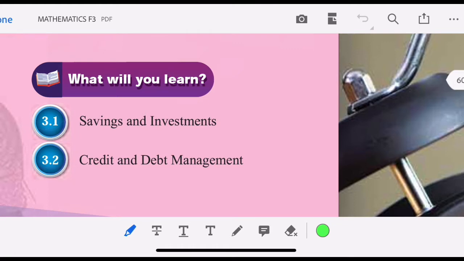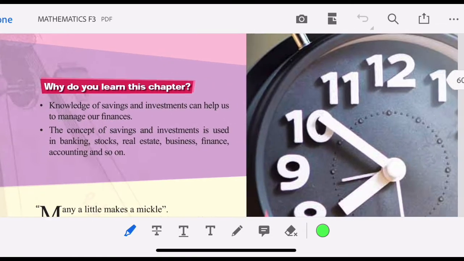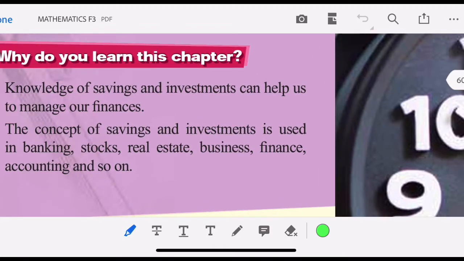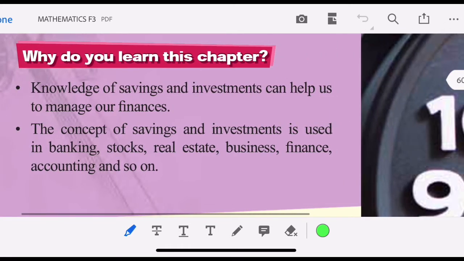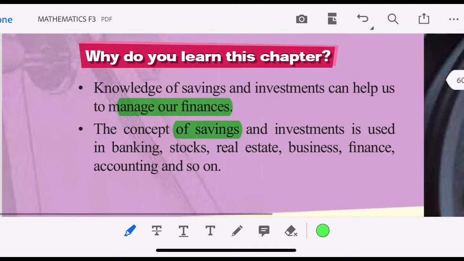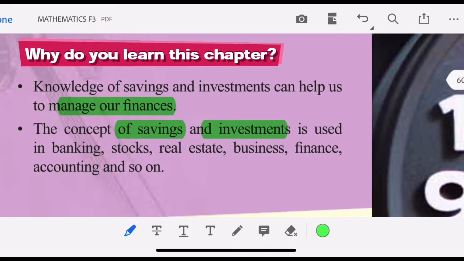Now let's get started with what we will learn for this topic: savings and investments, credit and debt management. So let's go through. What do you learn in this chapter? Knowledge of savings and investments can help us to manage our finances. So let me highlight: manage our finances. The concept of saving and investments is used in banking, real estate, business, finance, accounting, and so on.